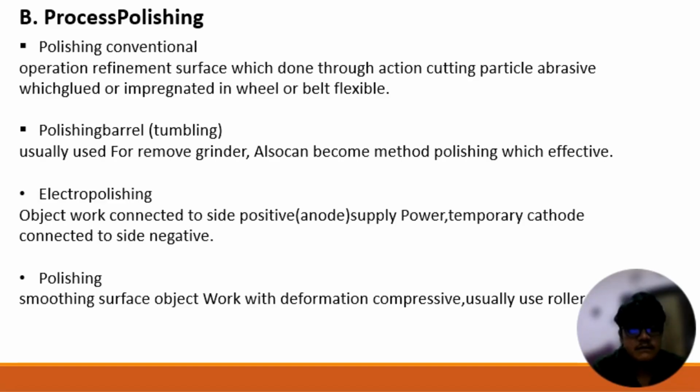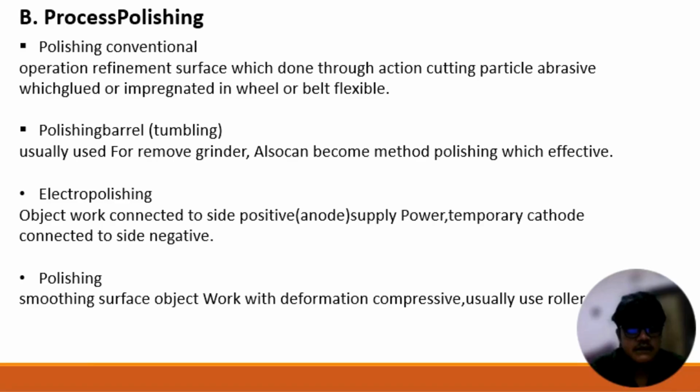In barrel polishing, this is usually used to remove grinder marks. It can also become an effective polishing method. And for the third point, electropolishing.